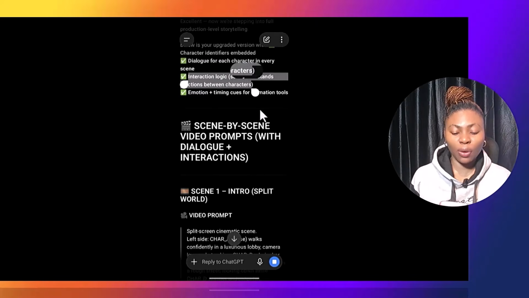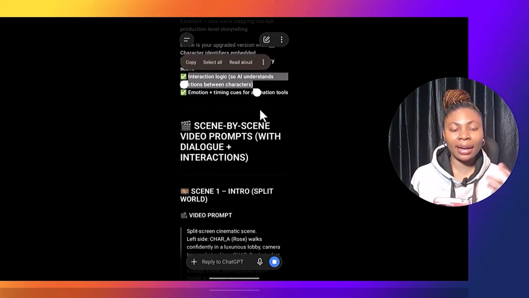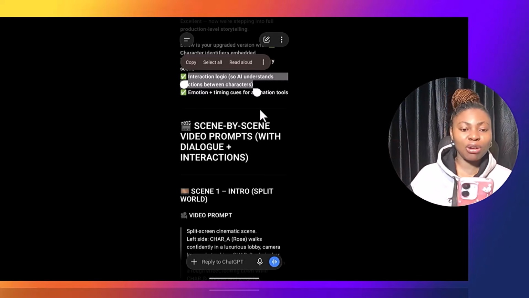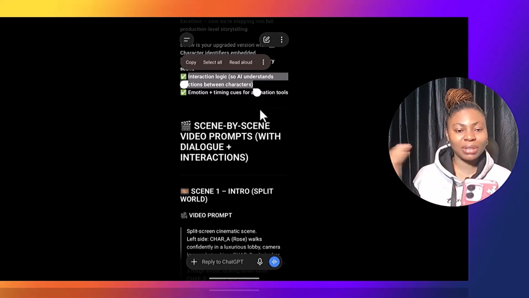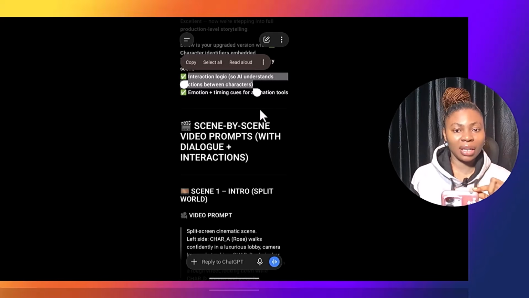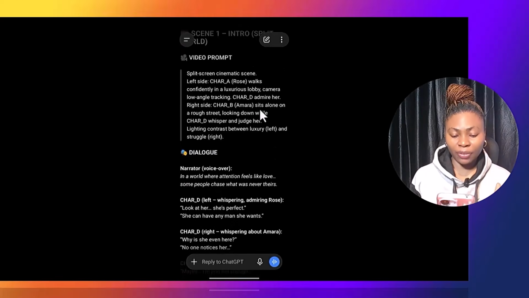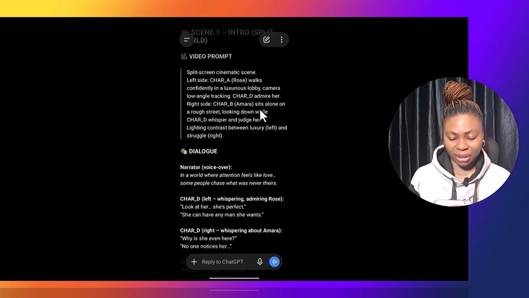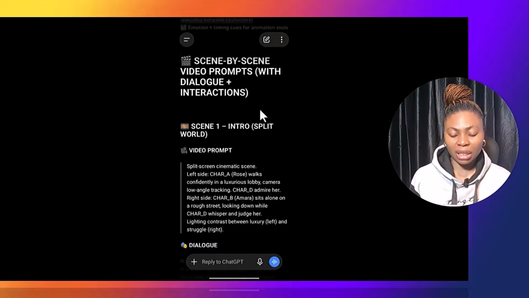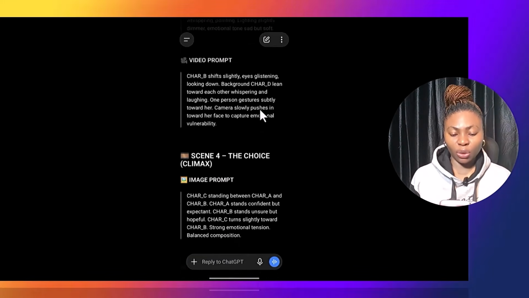This is the essence of character identifier. Character identifier will help you to solve this problem of interaction logic, because most times you realize that Mr. A will be talking and instead of Mr. A looking at Mr. B, he'll be looking at Mr. C. So this character identifier will lock everything in and AI understands action between characters. This is beautiful, guys. So now this is scene by scene video prompt with dialogue plus interactions. I love it now. So now it's becoming interesting. So we now have our video prompt here is ready and our image prompt is also ready.